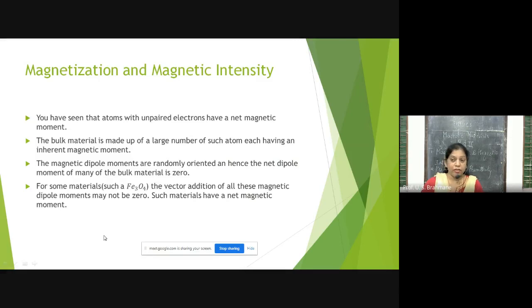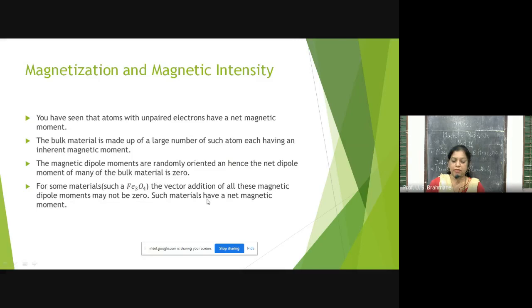When no magnetic field is applied, the resultant is zero. So magnetic dipole moments are randomly oriented, and hence the net dipole moment of the bulk material is zero. But for some materials like Fe3O4, the vector addition of all these magnetic dipole moments may not be zero. For some materials, it may not be zero.